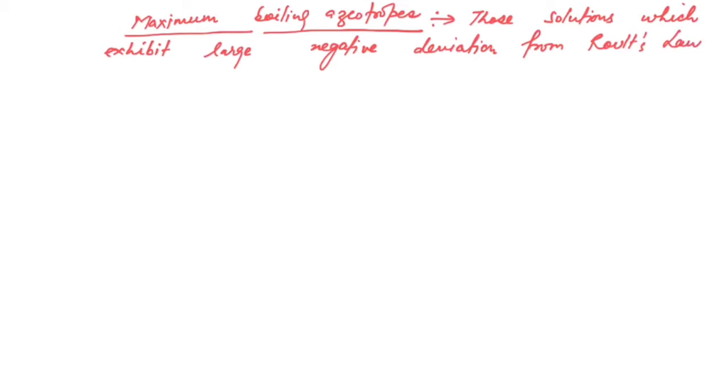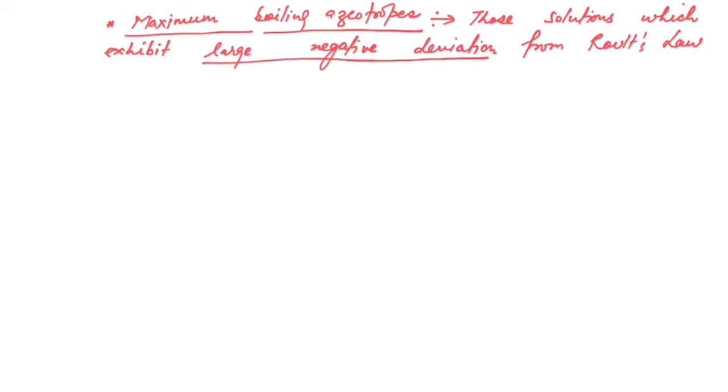So this solution will show a large negative deviation. So solutions showing large negative deviations will be examples of maximum boiling azeotropes. Why are we calling it a maximum boiling azeotrope?